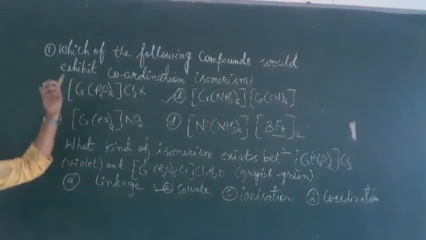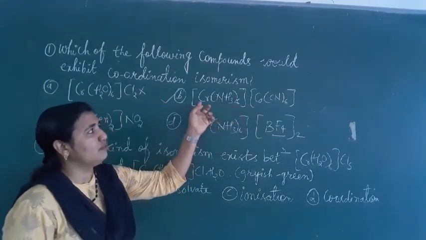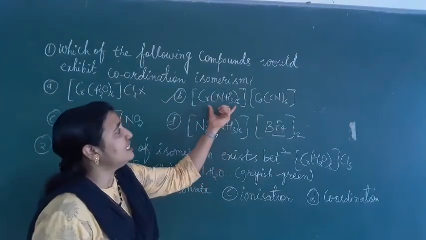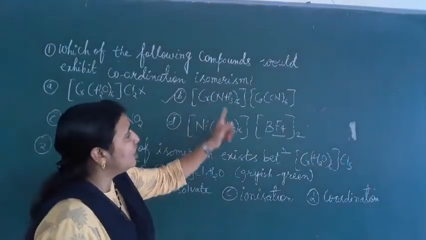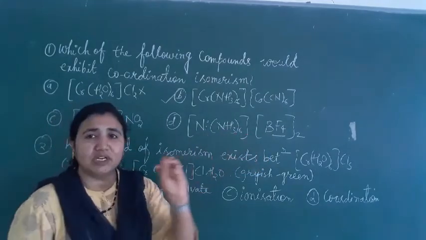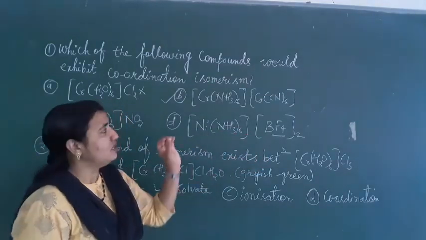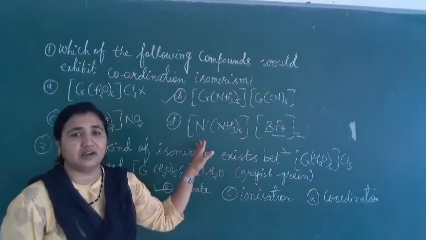The first one was coordination isomerism. You have to see that the cation and anion are both complex ions, and also that they have the same molecular formula. Don't get confused. You have to check whether they have the same molecular formula or not, and not just write the answer by seeing the cation and anion.